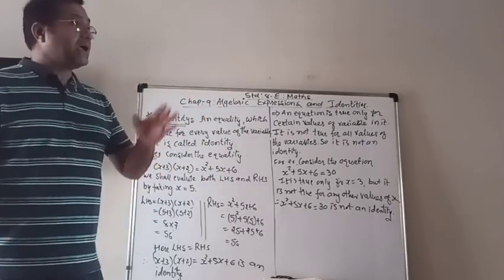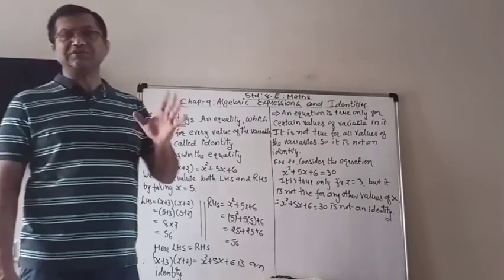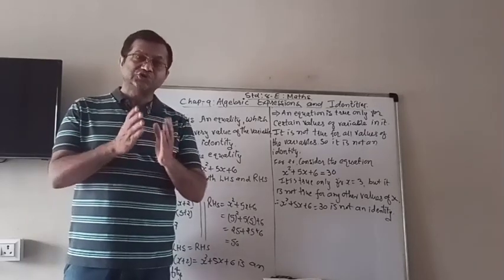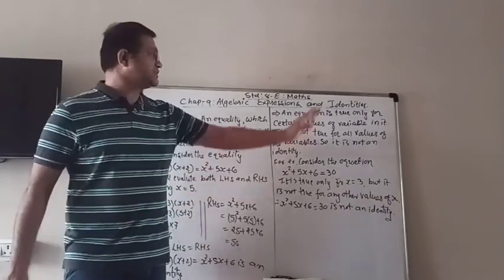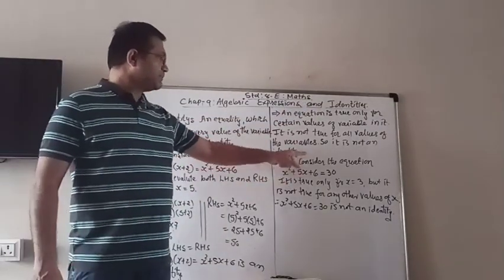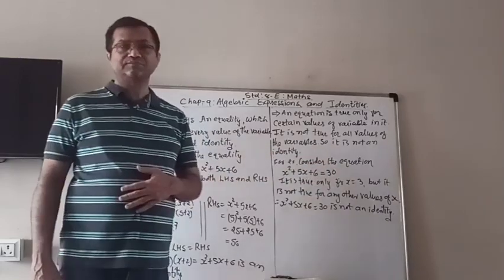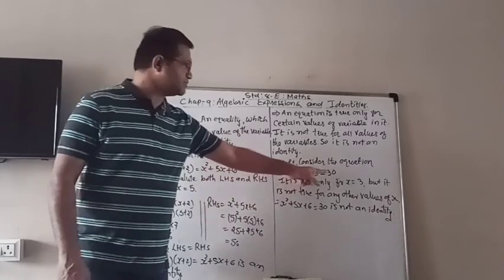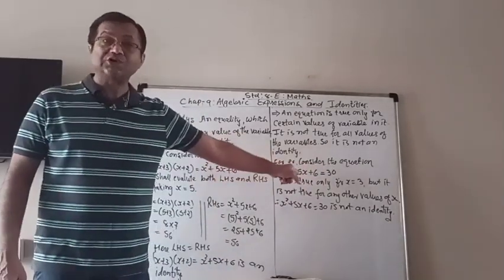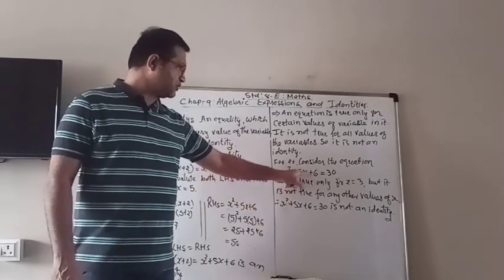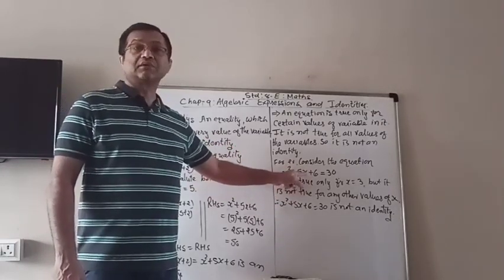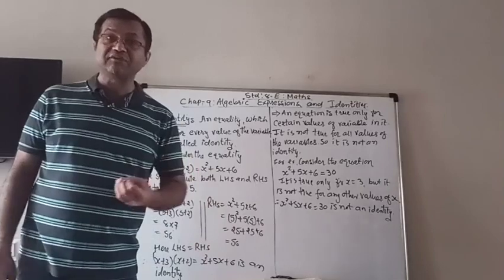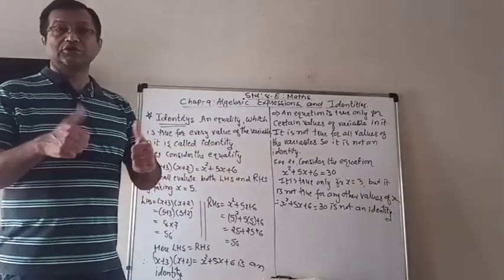in earlier chapters. But now, an equation will not be true for every value of x. It will be true only for certain values. For example, if you take x square plus 5x plus 6 is equal to 30. Now, if you take any value of x, it will not come to 30. Only when you put x is equal to 3 here. 3 square is 9, 5 times 3 is 15, 9 plus 15 is 24, and 24 plus 6 is 30. But if you take any other value, like x is equal to 4, you will not get the answer 30.